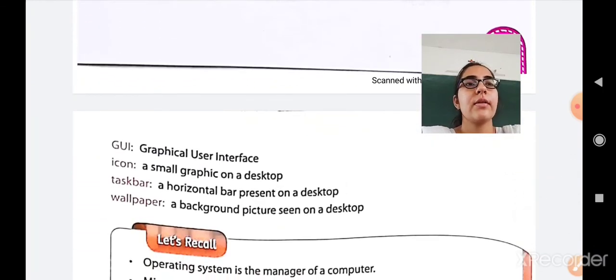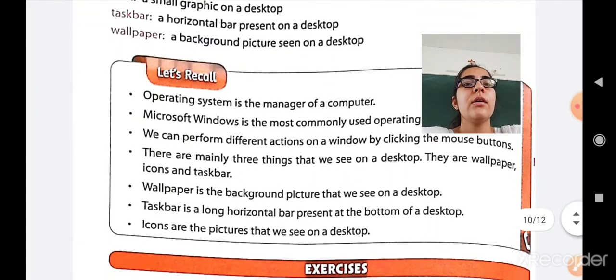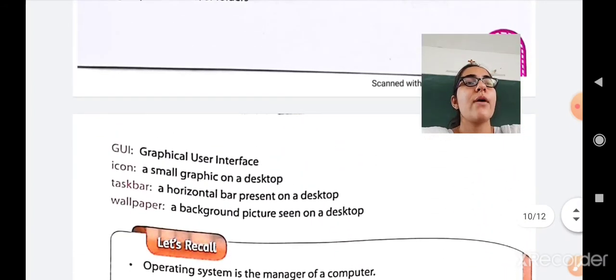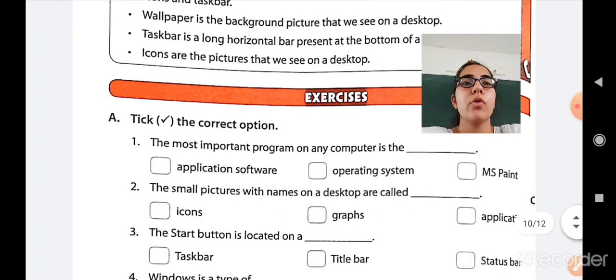Other keywords are also there like GUI, which stands for graphical user interface. Icon, a small graphic on a desktop. Taskbar is a horizontal bar present on a desktop. A wallpaper is a background picture seen on the desktop. Okay students, so these keywords you have to write in your computer notebook.